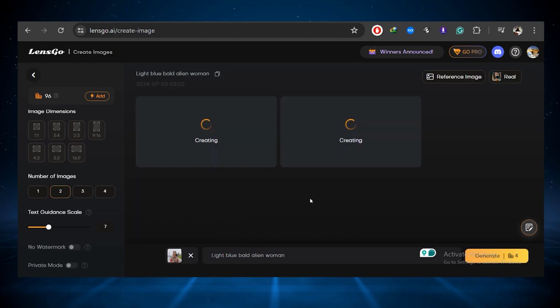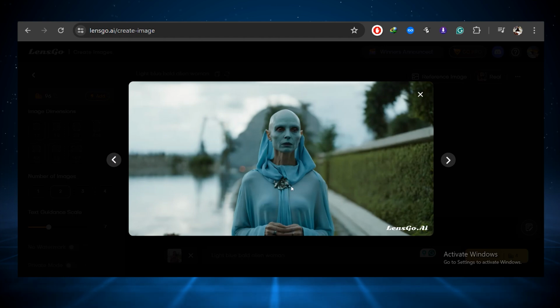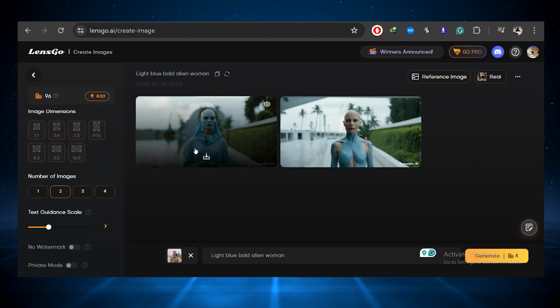Hit generate. So these are the output images. You can select any one of them. So I would like to go with this one and hit the download button.